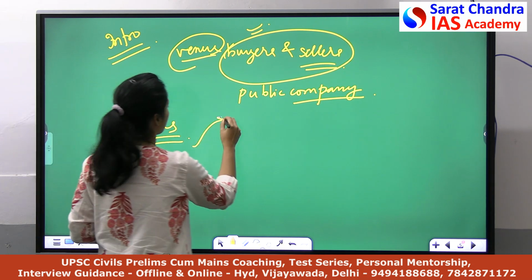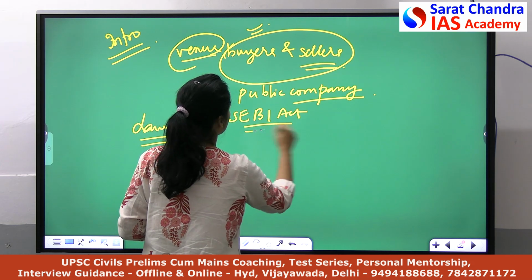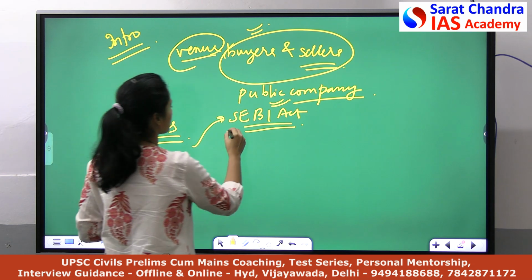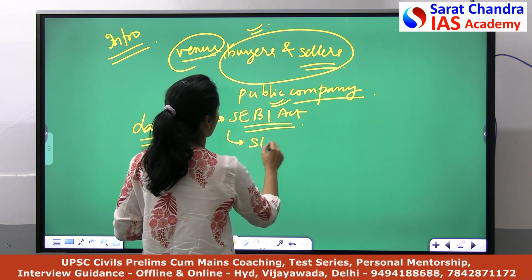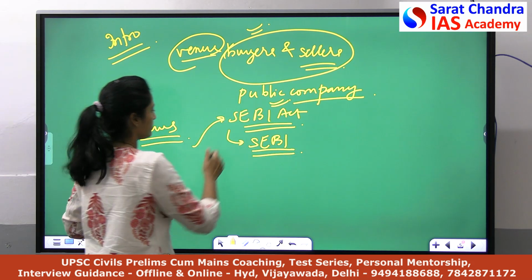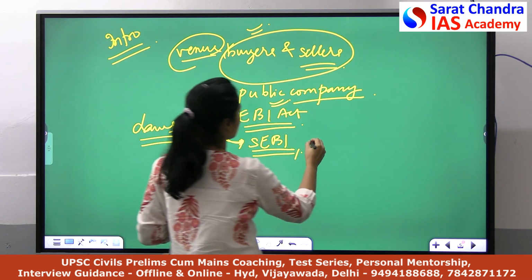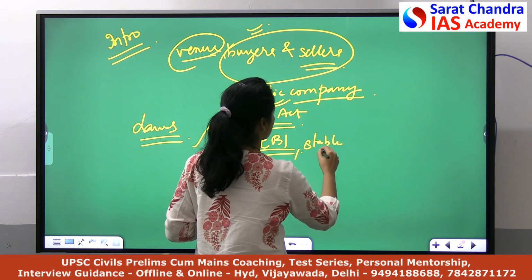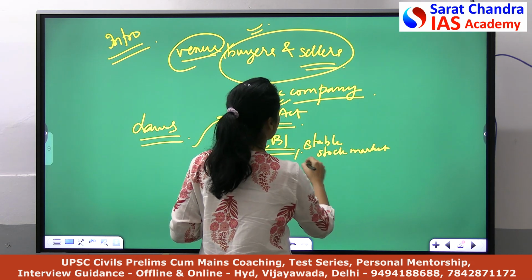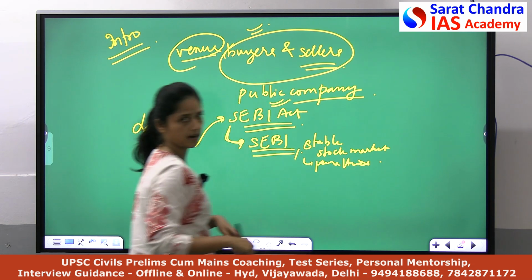So the first law I will discuss is the SEBI Act of 1992. You can write about 1 or 2 points about all the laws. The SEBI Act basically established the body called SEBI, the Securities and Exchange Board of India. The main purpose of the SEBI Act is to ensure a stable stock market and to impose penalties for any violations. So general points you can write about it.